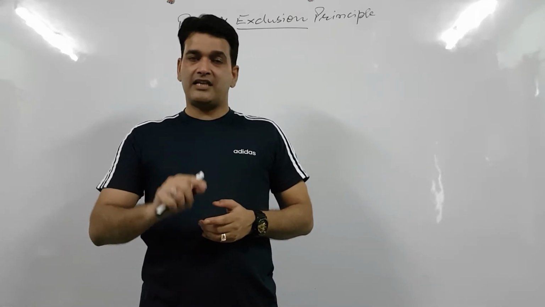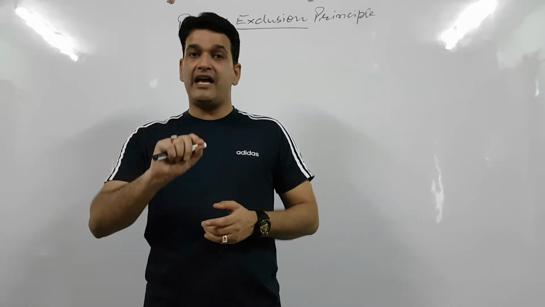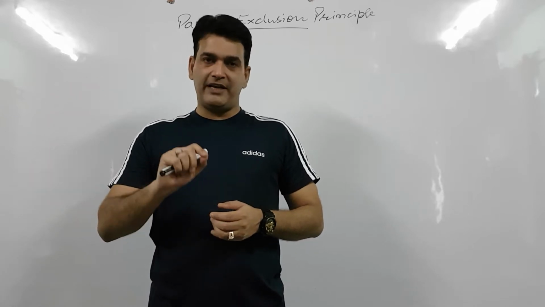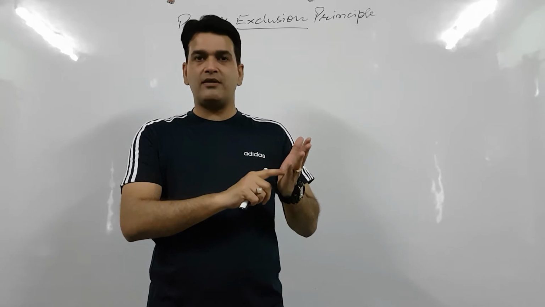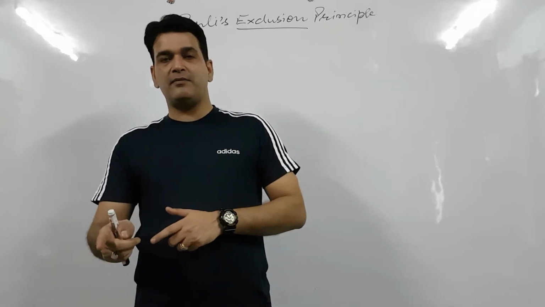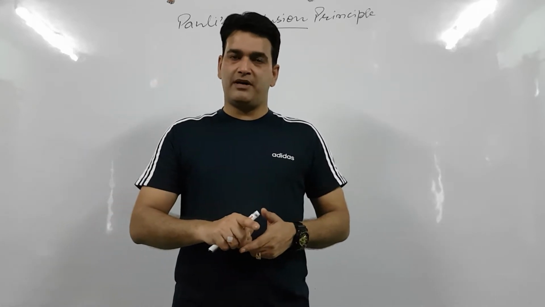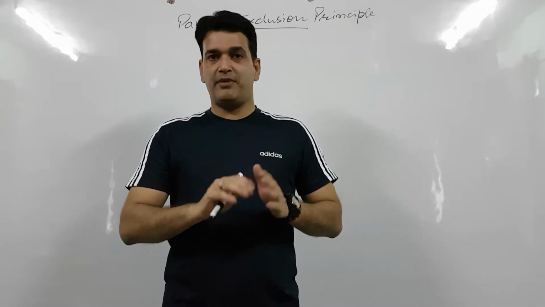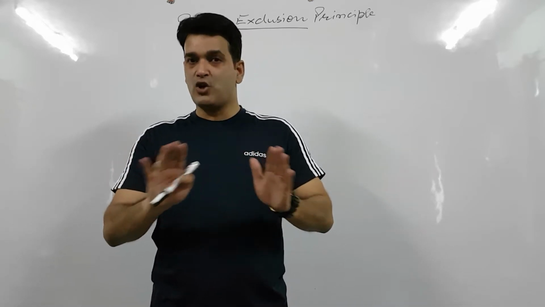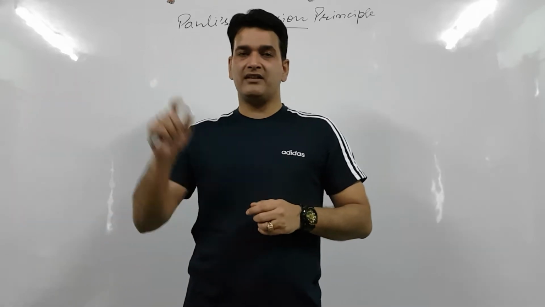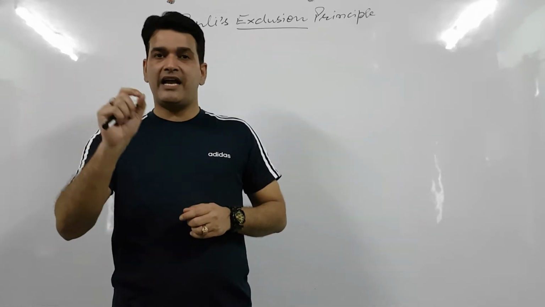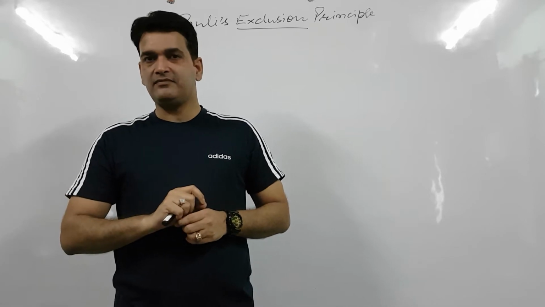Rather, the spin quantum number is excluded, because the principal quantum number, azimuthal quantum number and magnetic quantum number can be the same, but the spin quantum number is not the same, it is excluded. That's why this is called Pauli's exclusion principle.